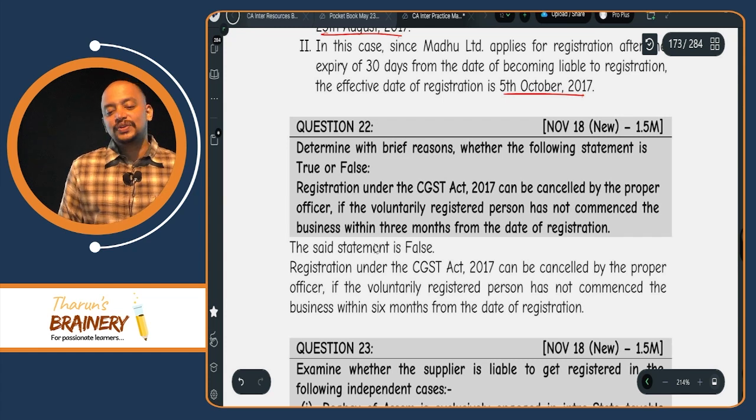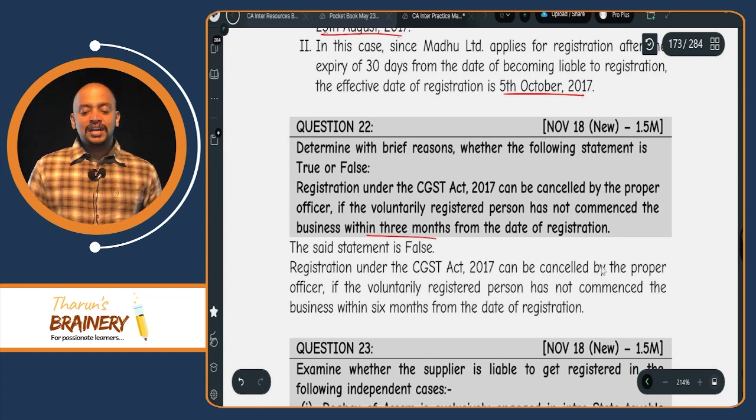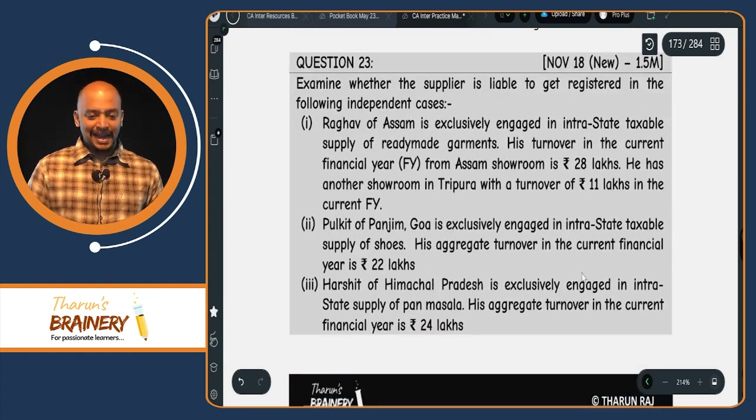So if within 6 months from the date when they get registered voluntarily, they are not commencing business, their registration will be cancelled.